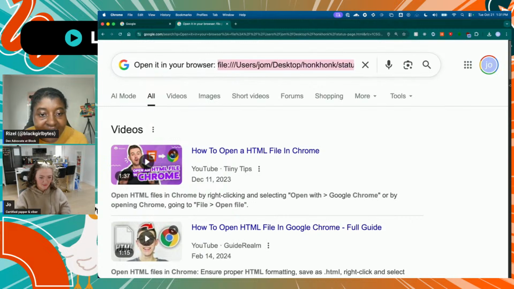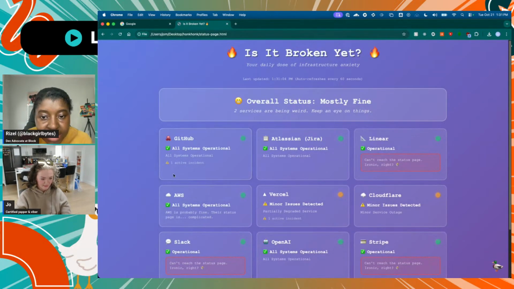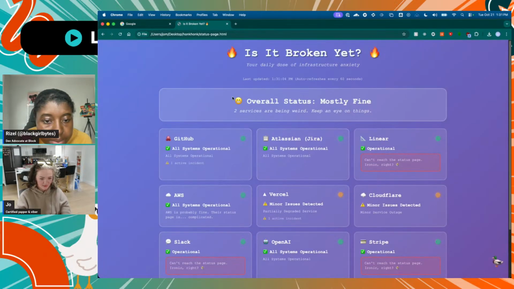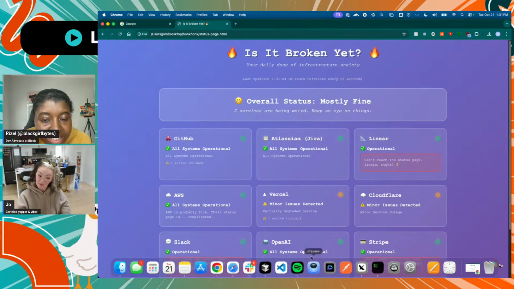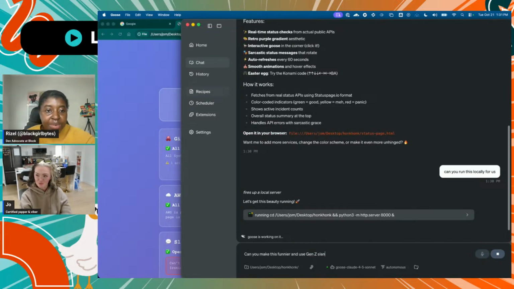Great. There we go. Ooh. Oh, wow. Okay. One active incident from GitHub. This is not really... overall status, mostly fine. Two services are being weird. Keep an eye on things. Okay. Can you make this funnier? I'll go to Joah while you keep working on it.